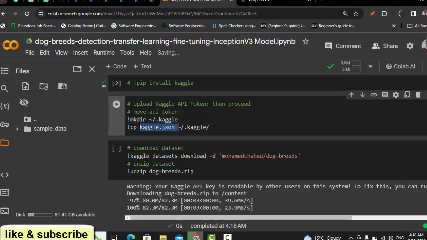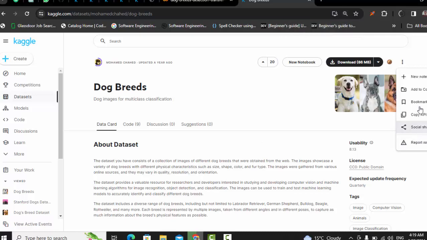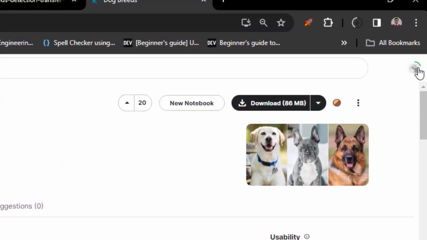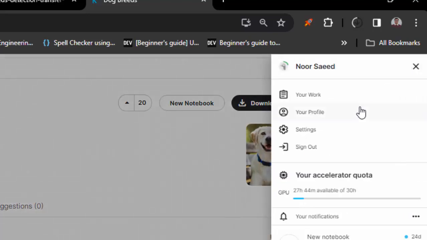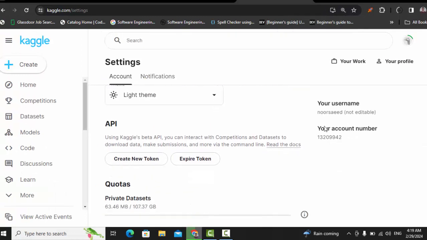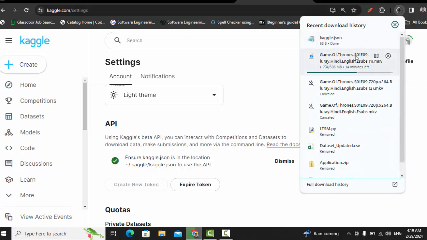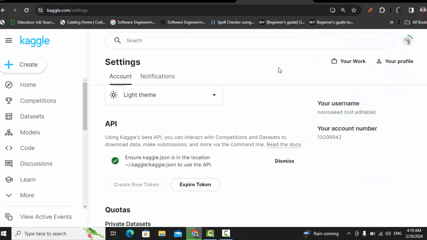Now here we have kaggle.json. What is it? Go to the link of the dataset that I have shared with you, open that, and click on your profile picture. There go to Settings, scroll down, and in the API section click Create New Token. It will be downloaded automatically. I'm also downloading Game of Thrones, sorry for that, but the kaggle.json file must be downloaded.